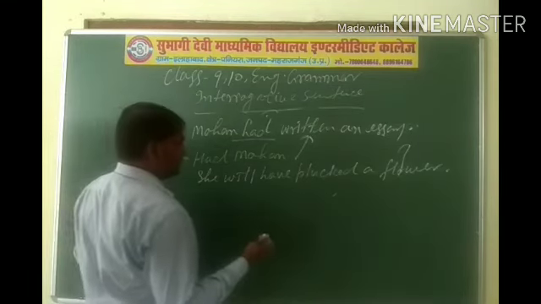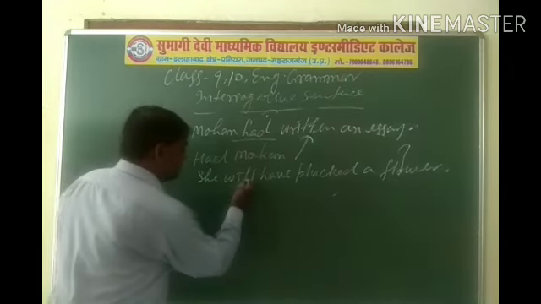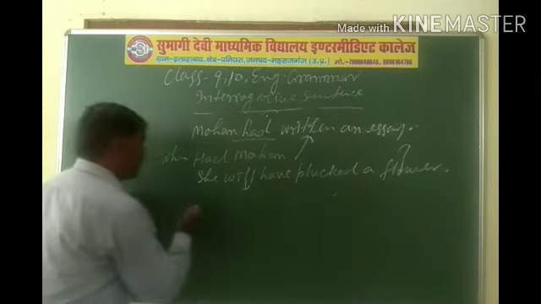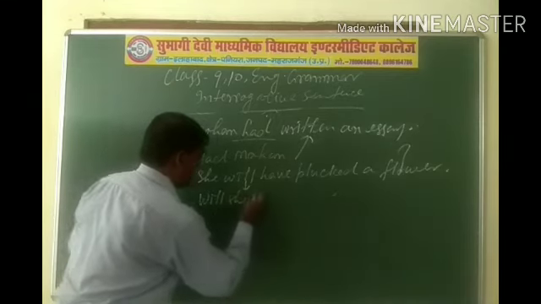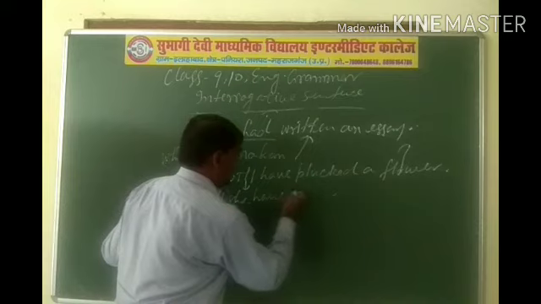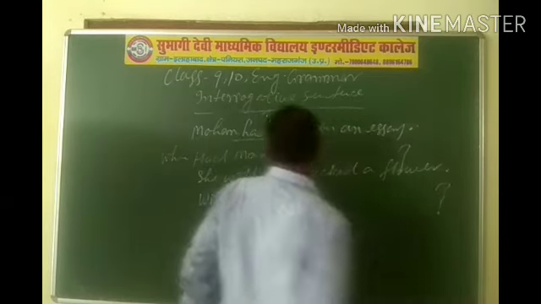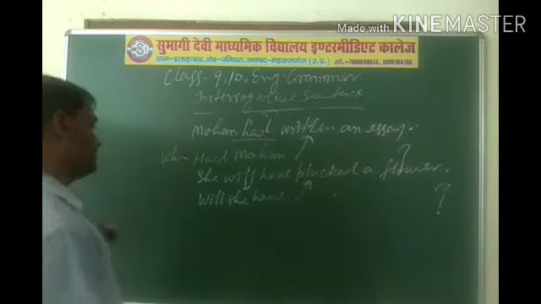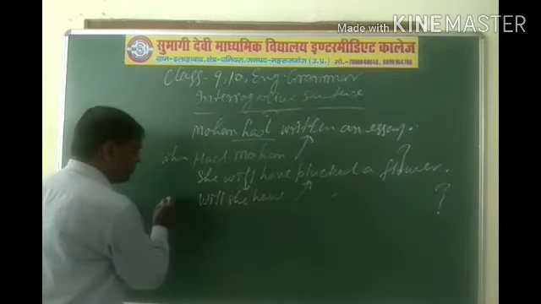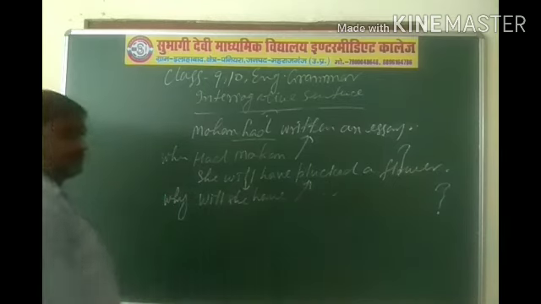And if you want to change this affirmative sentence into interrogative, then this auxiliary verb put down first. Will she have plucked a flower, and after then question mark. And if you want to change WH type, then you have to put down first any question word.